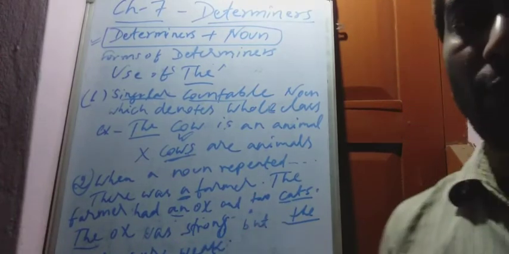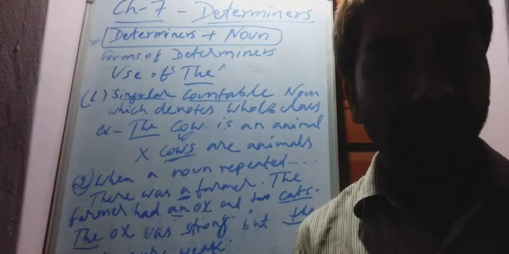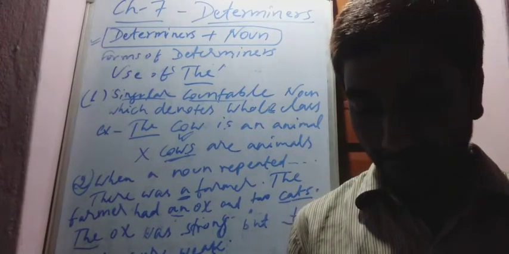So if we repeat any noun a second, third or fourth time, those nouns become definite and we use the. This is the second use of the.